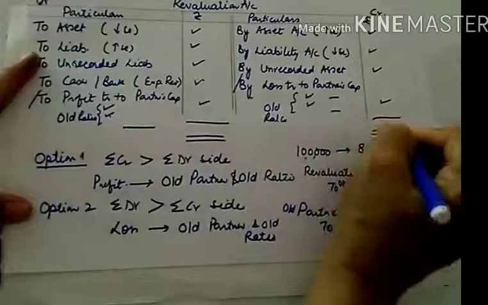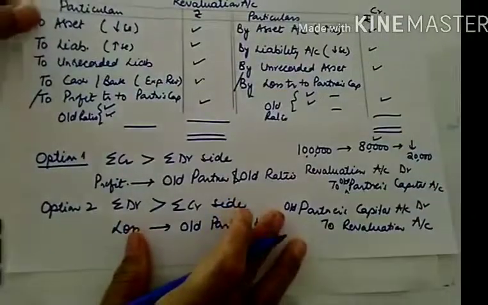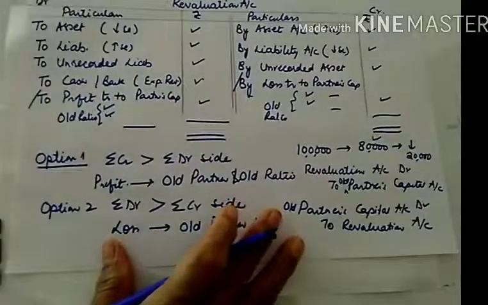So I hope the preparation of the revaluation account along with the journal entries is clear to you. And now we will be focusing more on the special kind of transactions which we come across during the numericals. So let us see the language, because language is very important. Whenever you are doing a particular numerical, its language is very important. So we will put focus on all those different languages which we will get in the numerical.